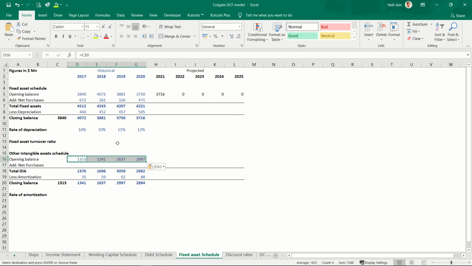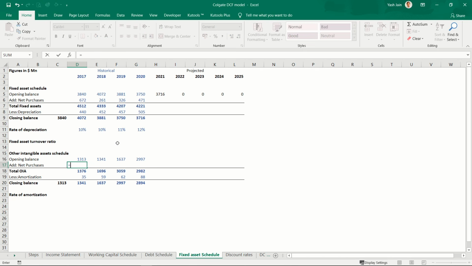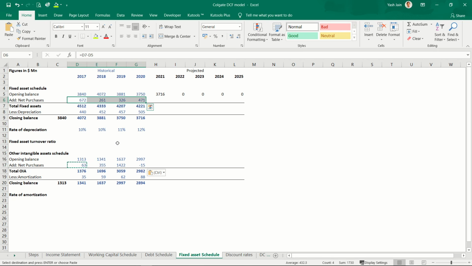I can simply copy paste this. So my balance of other intangible assets has increased from 1313 to 1376. How? I must have purchased, this minus this. So I can see I have purchased a few intangible assets, and I have disposed of some also.